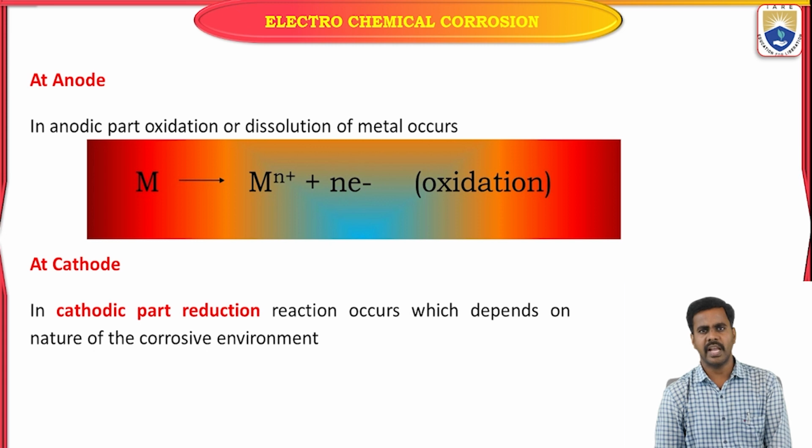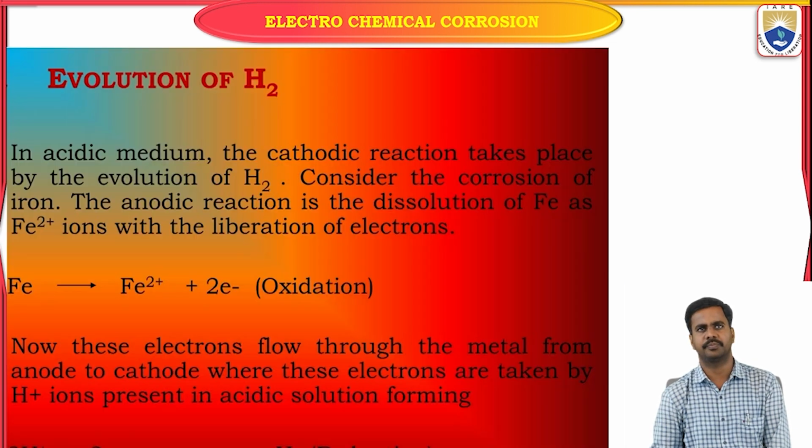If it is an acidic environment, the cathodic reaction is different. If the corrosive environment is basic, the cathodic reaction is also different. So let us see the mechanism.